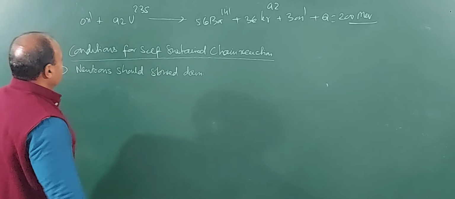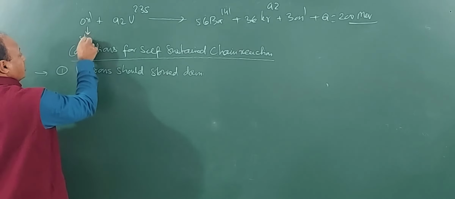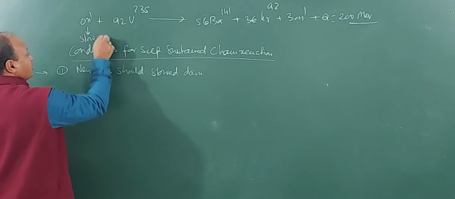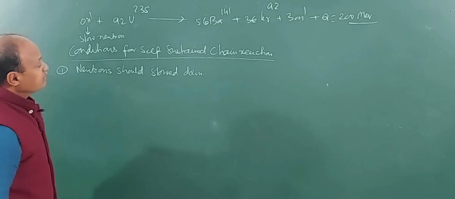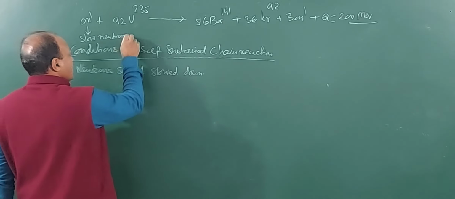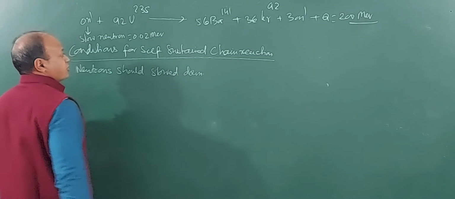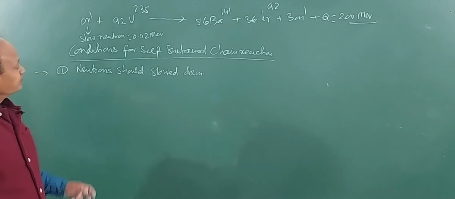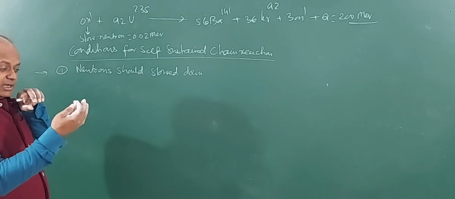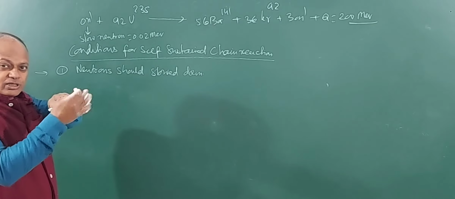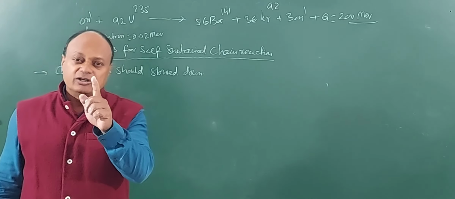See, this neutron, in fact, is a slow neutron. What neutron? Slow neutron. And its energy is about 0.02 million electron volt, approximately. The neutron which can bang into the nucleus and break it is not a very fast moving neutron.